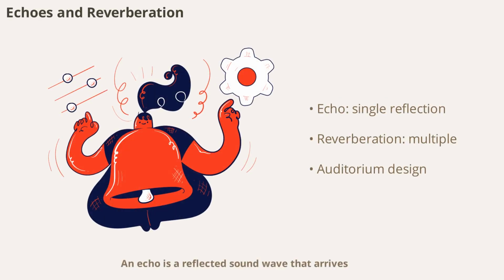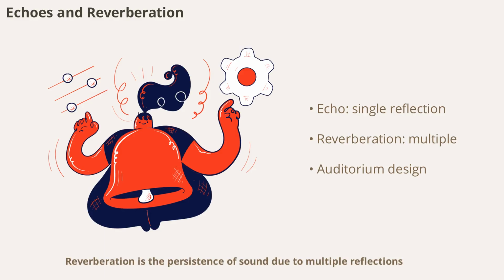An echo is a reflected sound wave that arrives at the listener sometime after the direct sound. Reverberation is the persistence of sound due to multiple reflections. Both phenomena are important in designing auditoriums and understanding how sound behaves in different environments.